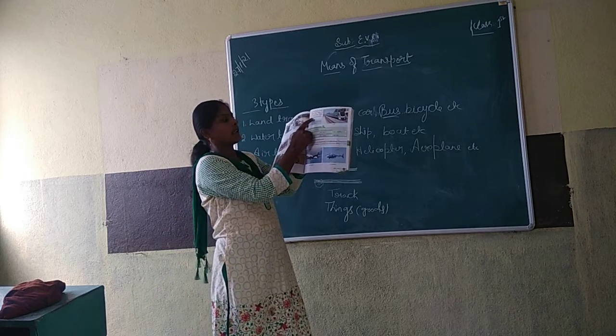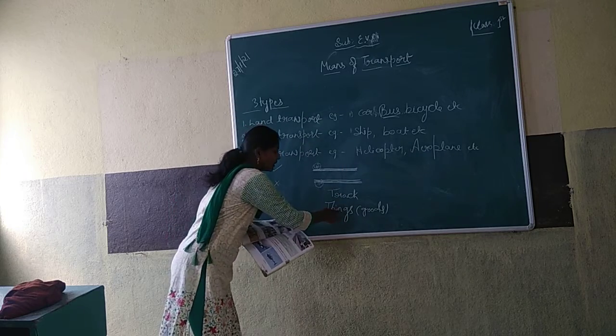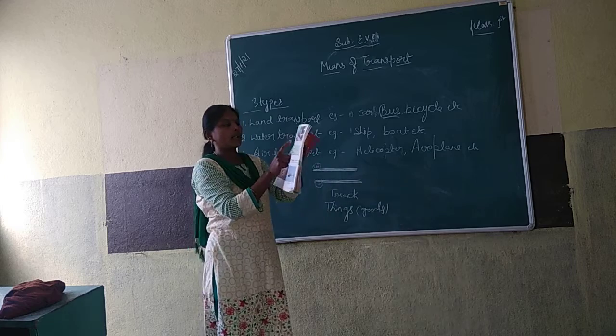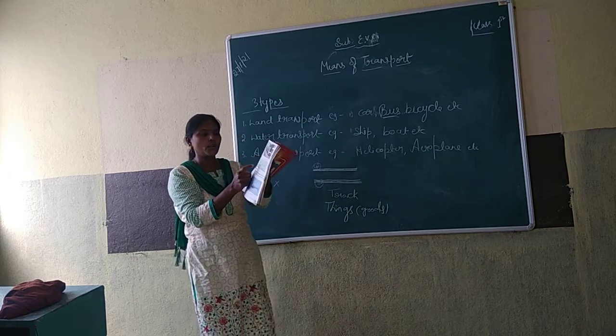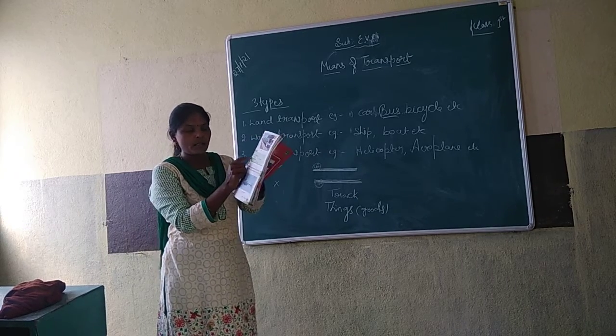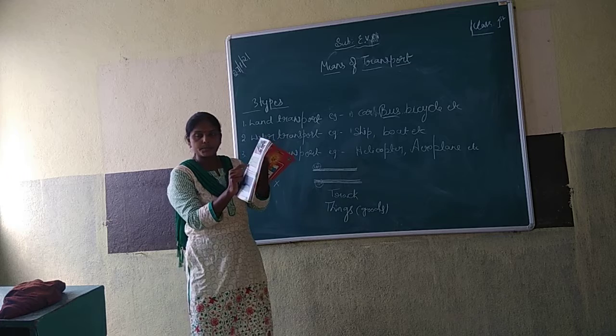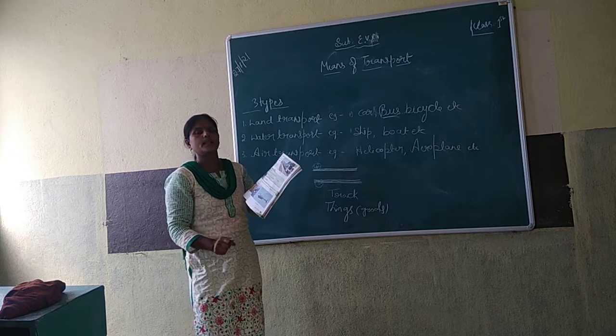Train. Here see, train will carry goods and people, no? Goods means things, I already told. So train is the correct option. Option A is wrong. Option B tractor is wrong. Option C train is the correct answer.